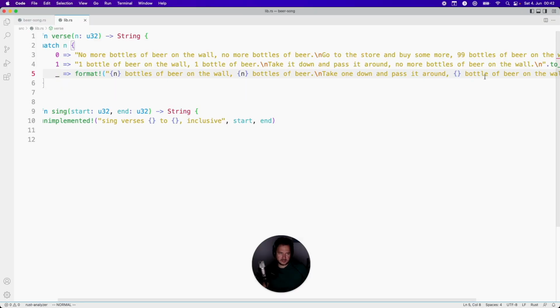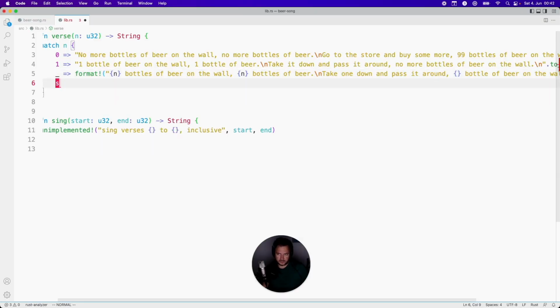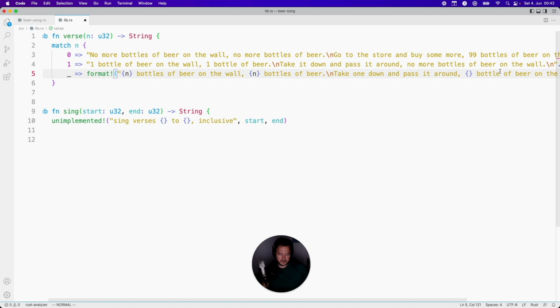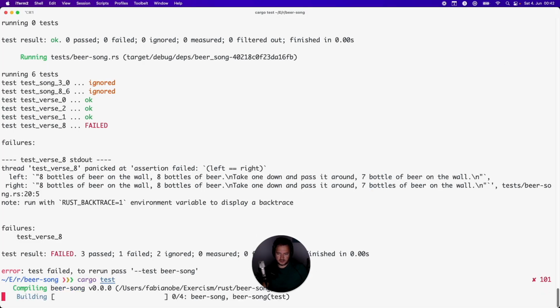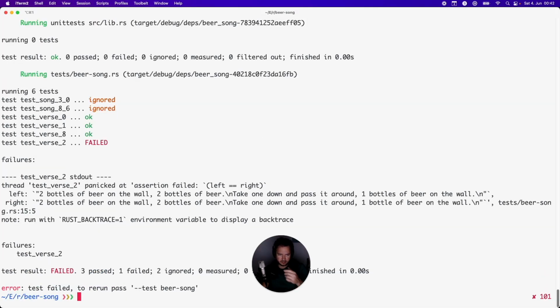Okay, there is an issue here with the plural. Oops, oops, oops. Here. Now it's gonna pass. No. 2 bottles of beer on the. Okay. Now I have a problem that we need to handle this plural of the